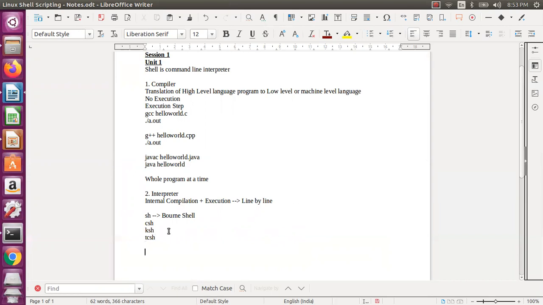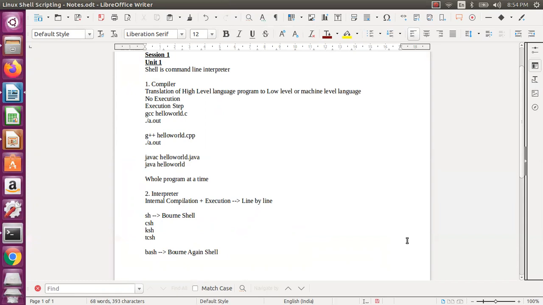Initially, some shells would take certain features from one shell to another shell. After that you got something called Bash, which is very popular now. This is nothing but the Bourne Again shell. Bourne is the author of the shell actually, so that is the Bourne Again shell. It took the features of all the shells, and it is very good at it. You have almost all features in Bash actually. So that is the Bourne Again shell, and you have so many other shells also, which you can refer to.